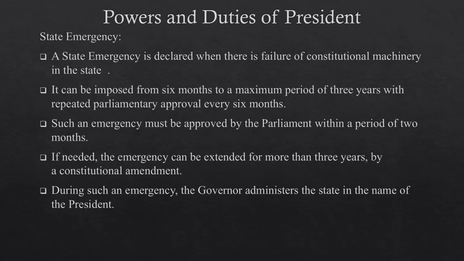State emergency. Article 356 tells about the state emergency. A state emergency is declared when there is a failure of constitutional machinery in the state. That means when there is a failure in the functioning of the particular state government, state emergency is imposed. State emergency can be imposed from 6 months to a maximum period of 3 years with repeated parliamentary approval every 6 months. Such an emergency must be approved by the parliament within a period of 2 months.